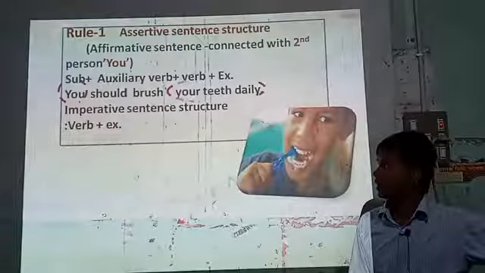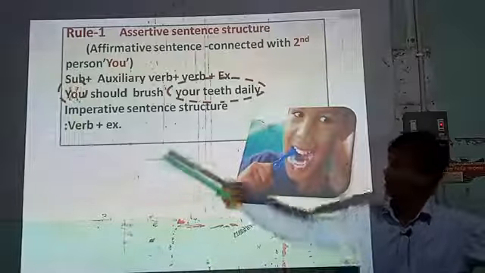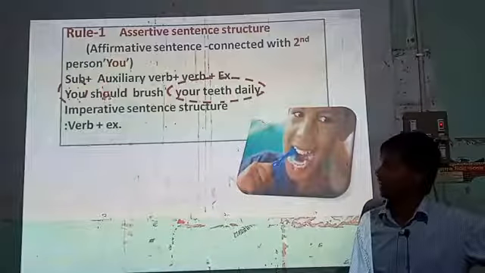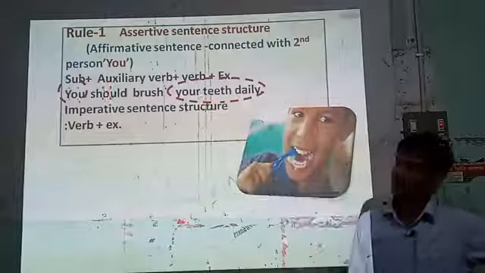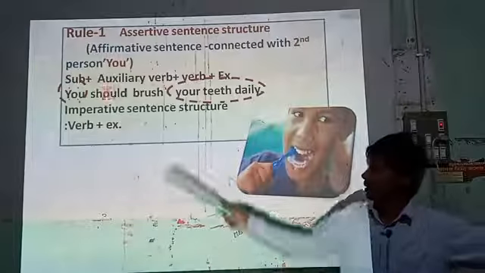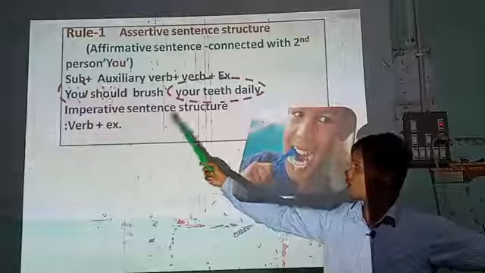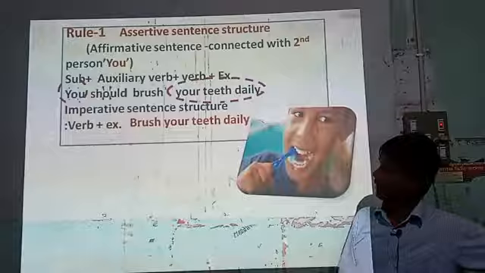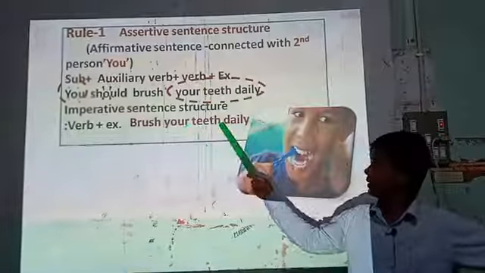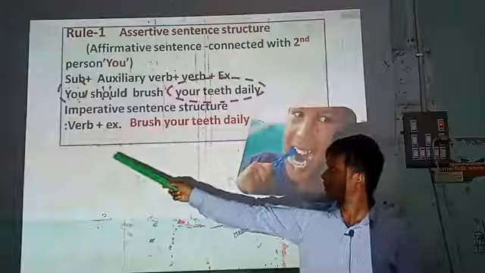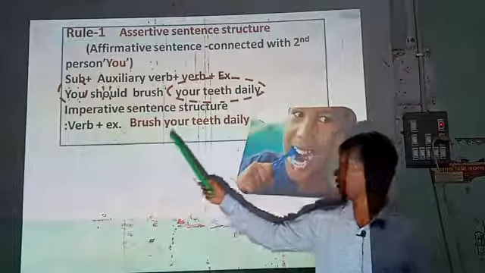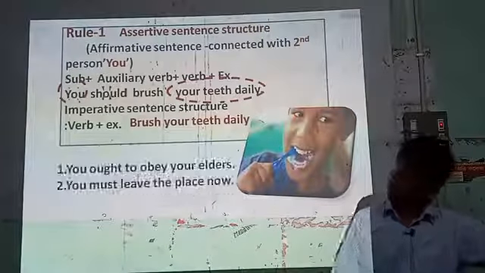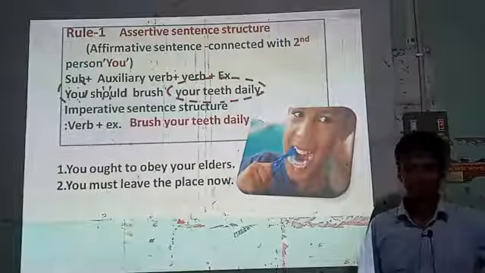First, you must delete the subject you, then the auxiliary verb, and write the next part of the sentence. So the structure of an imperative sentence is verb plus extension. The answer is: brush your teeth daily. Brush is the verb, and your teeth daily is the extension here. So dear students, do these two exercises quickly.